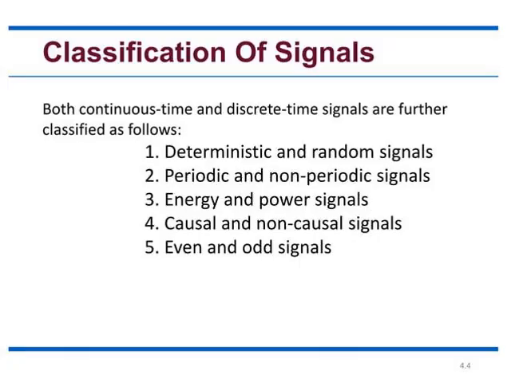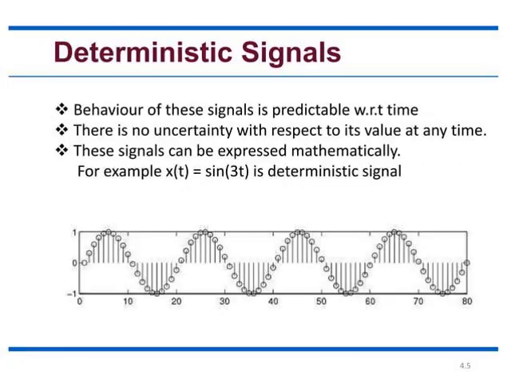Another classification is deterministic or random signal. The next one is periodic or non-periodic signal, and the third classification is energy or power signal. The fourth one is causal or non-causal signal, and the fifth one is even or odd signal.